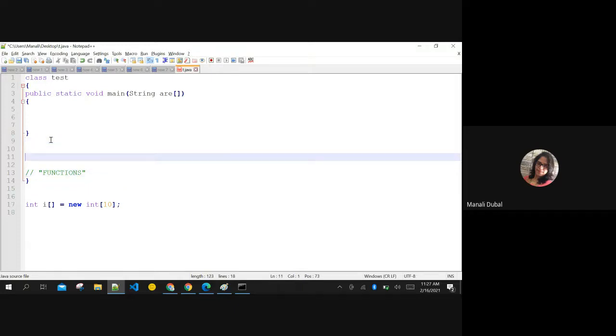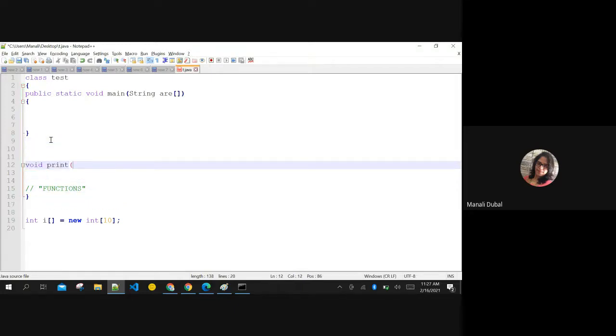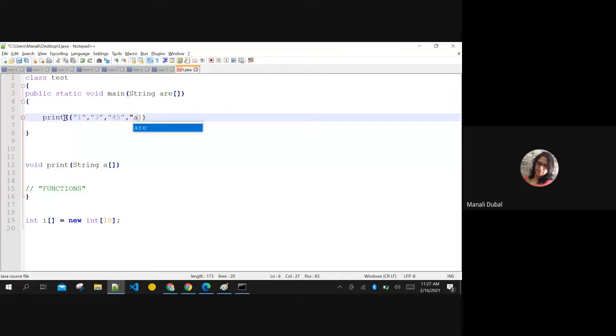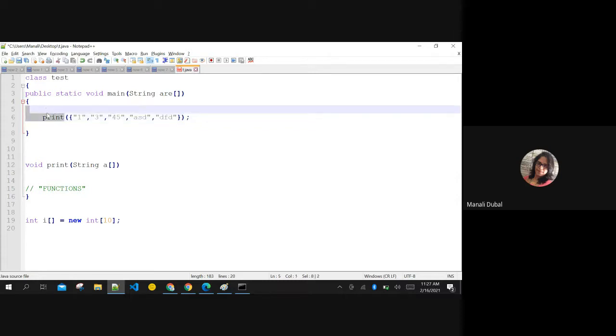For any function that you create, say for example you are creating your own personalized function print, you just pass the name of the variable here in which you want to receive the parameters, right? Same way, you just pass the name of the array here. The length is never declared over here. Where do you specify the length? Whenever you are calling this print function, here you can specify the length like this. I'm just showing you one example. You are going to see more of this in classes. But whenever I want to call this print function, I will pass a list of arguments here.